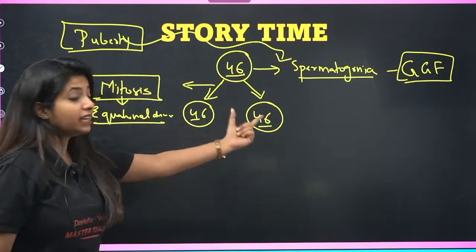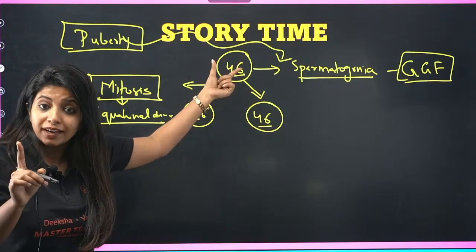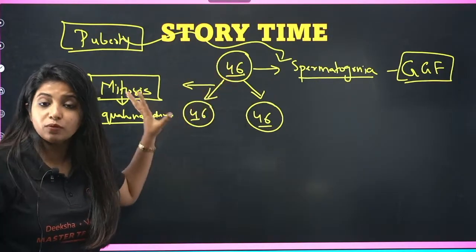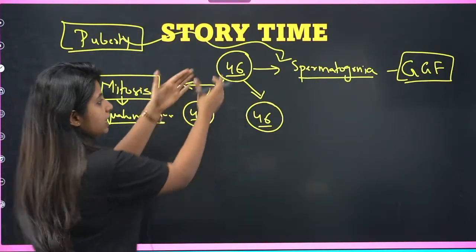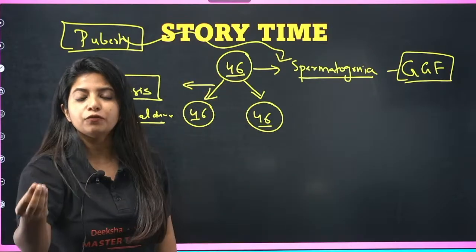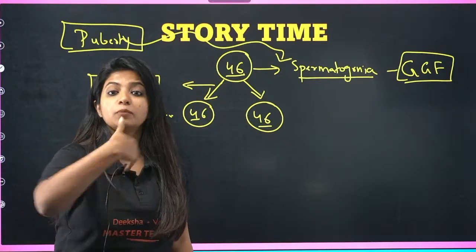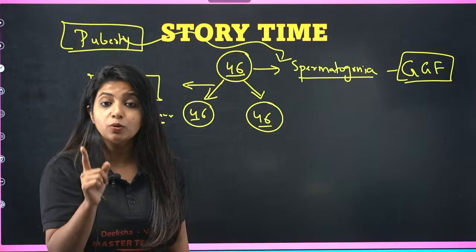Cool. And when it divides, there was only one spermatogonia, right? When I say there is only one, there's only one. Now, if I say that this guy is going to make sperm, it will be making few sperm. But what about more sperms? We want more and more sperms. So in that case, we should be doing something, right?